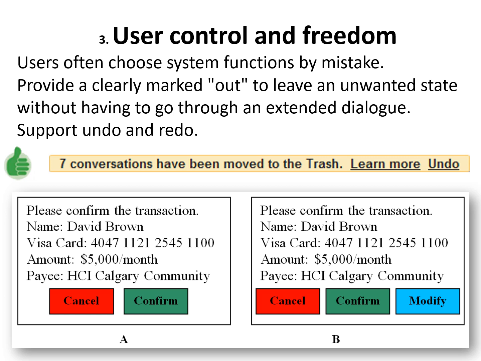Similarly, we can see pictures A and B. There is only cancel and confirm. But if you want to modify something, there's no option available in A. But on the B side, they give an option before you confirm it. If you see any spelling mistakes or wrong information, you can modify it easily as compared to A.